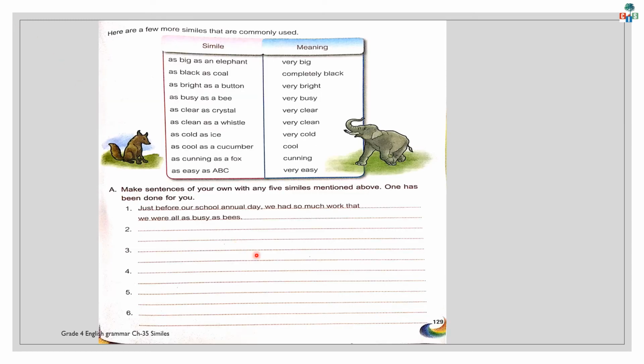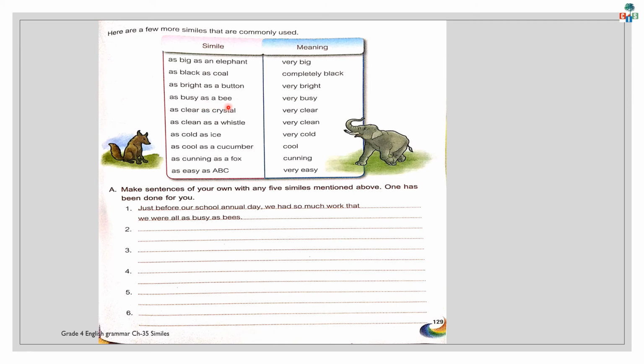Children, on page number 129, a table is given, and in that table, a few more similes are given along with their meanings. Let's have a look at this. As big as an elephant. Yes, this is a simile. And what is its meaning? Very big. As black as coal means completely black. As bright as a button means very bright.